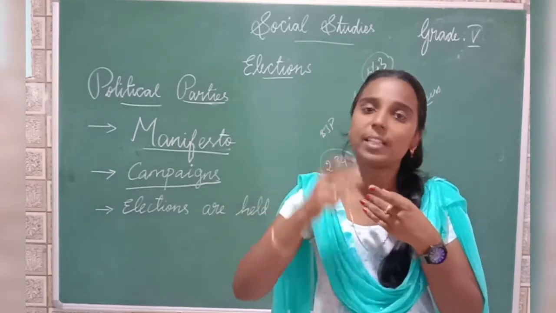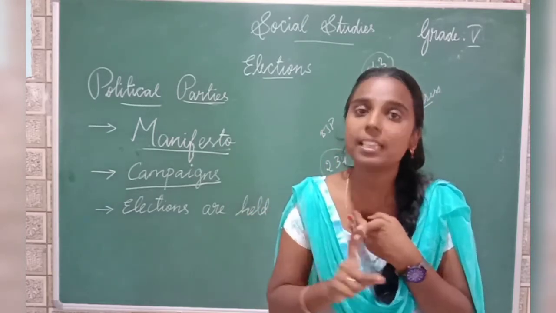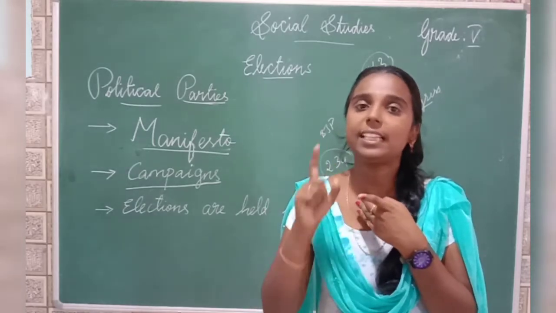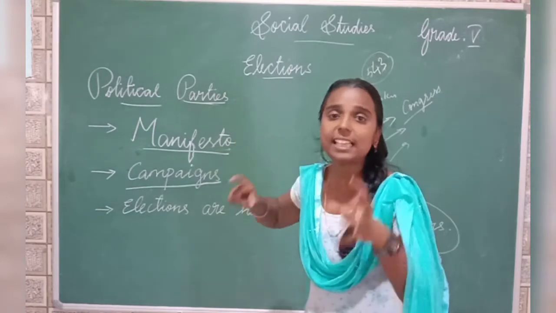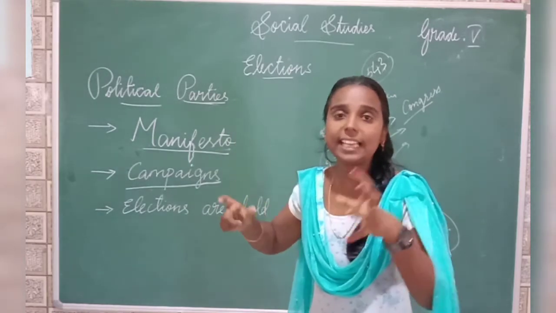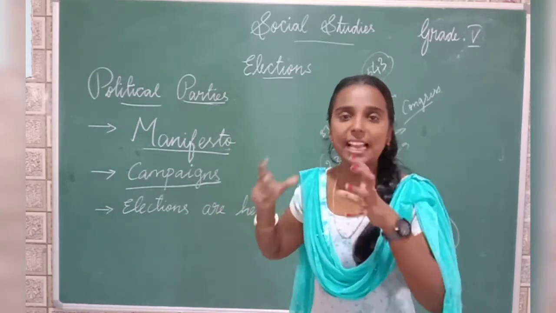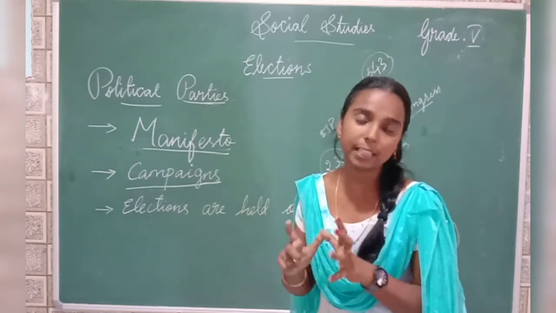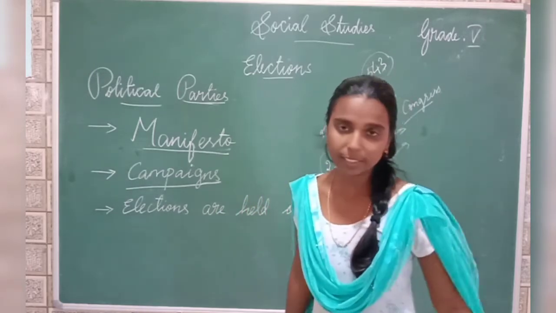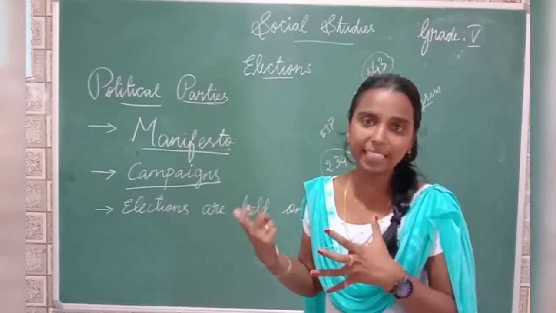Once the election dates are announced, each party will issue a manifesto. Manifesto means a written document containing a list of tasks that the political party will do if they win the election.